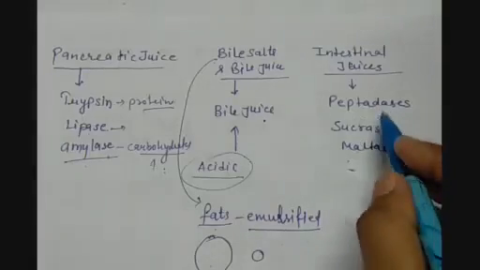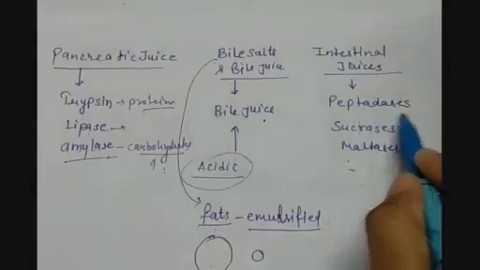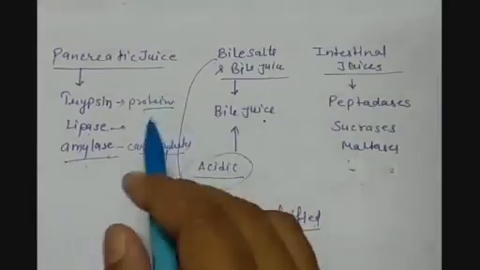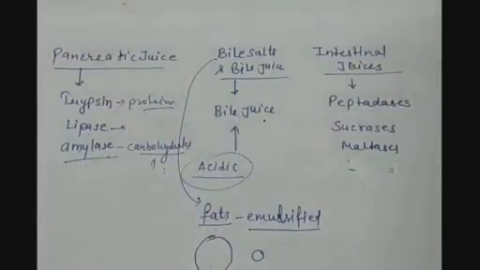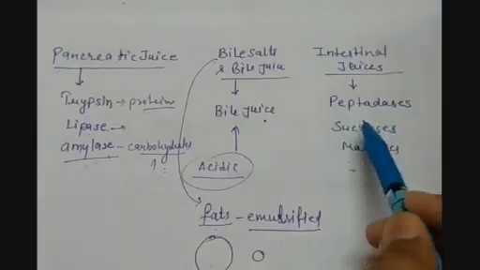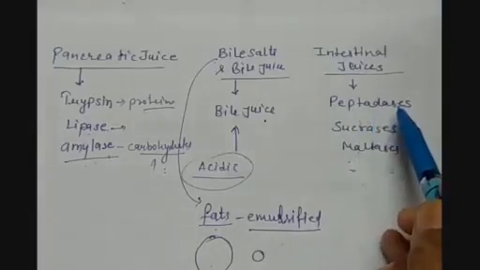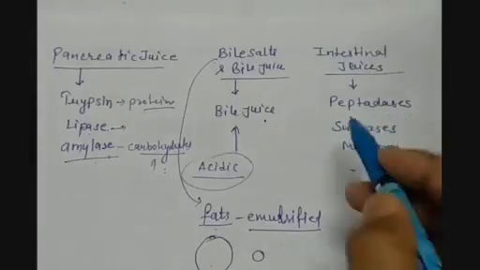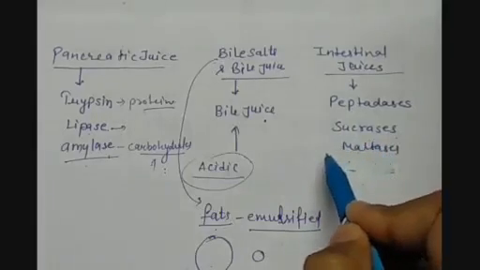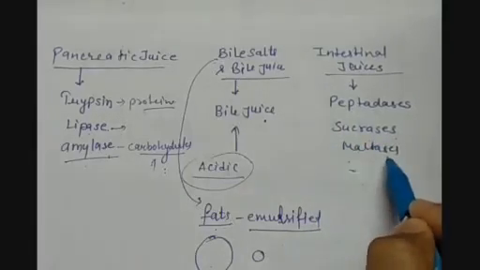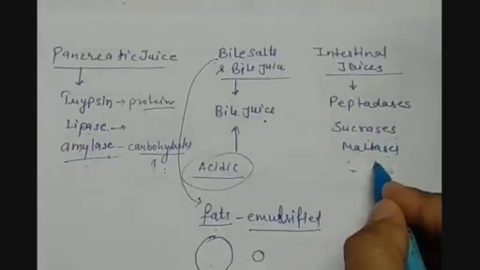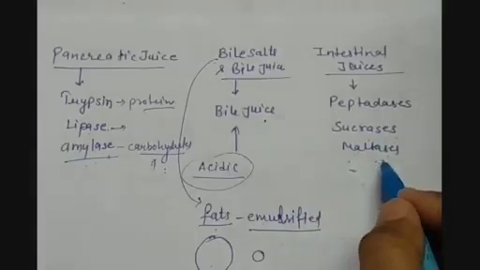So what all these enzymes do, the peptidases, they work on the peptides so that they can be converted into amino acids from which they are made up of. So amino acids are the nutrients which can directly be absorbed. Then sucrases, they convert sucrose into glucose. Maltases, they convert maltose into glucose, which is the simpler form and can be directly absorbed.